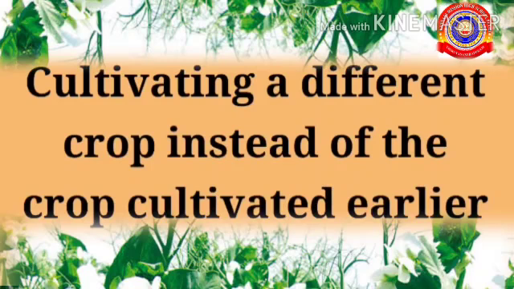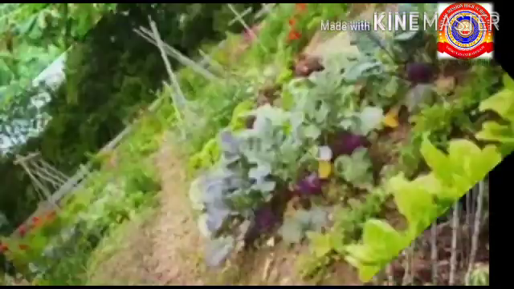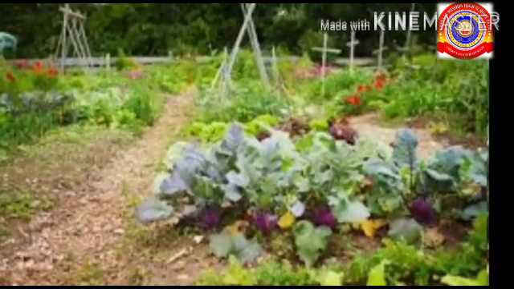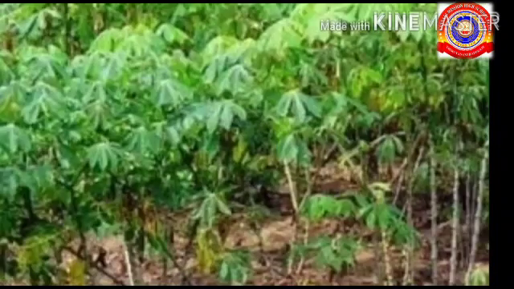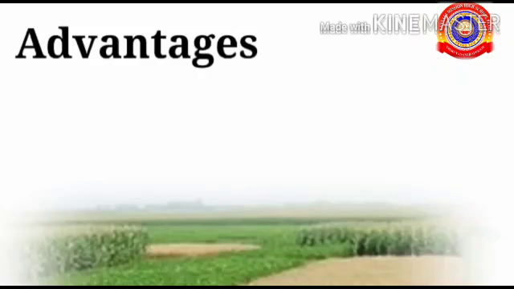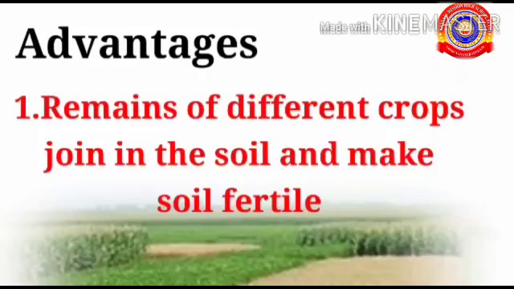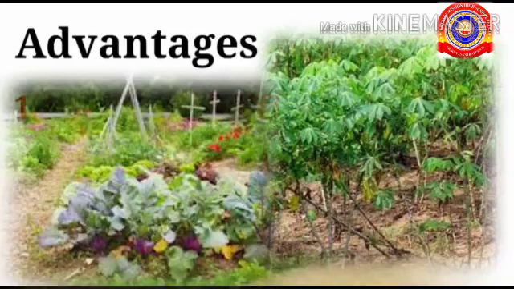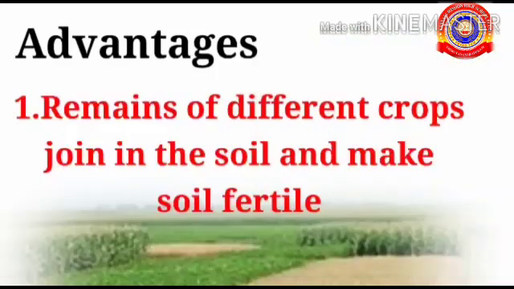Crop rotation is cultivating a different crop instead of the crop cultivated earlier. Cultivating vegetables after tapioca cultivation is an example of crop rotation. Advantages. First one, remains of different crops join into the soil and make soil fertile. Take an example. If we cultivate vegetables before tapioca cultivation, the remains of vegetable plants are supplied into the soil and make the soil fertile.